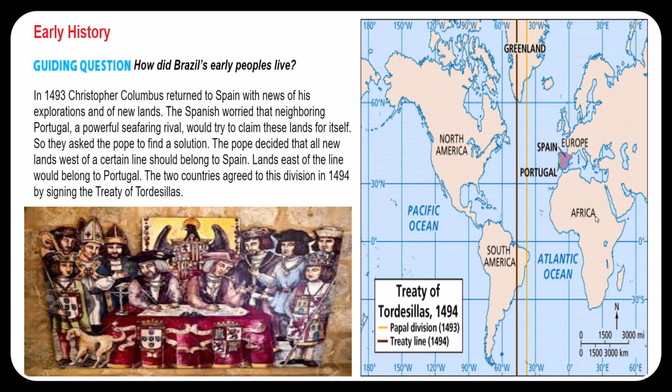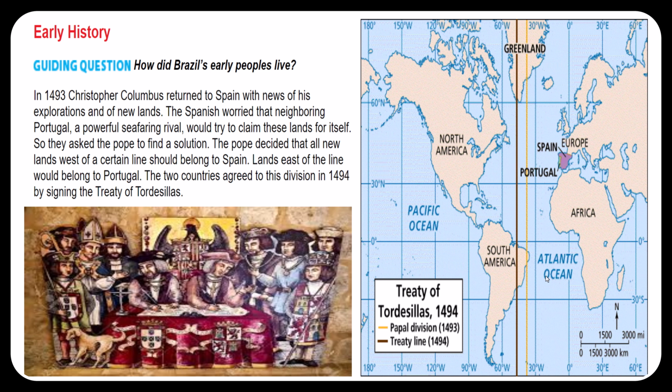Early History. In 1493, Christopher Columbus returned to Spain with news of his explorations and of new lands. The Spanish worried that neighboring Portugal, a powerful seafaring rival, would try to claim these lands for itself. So they asked the Pope to find a solution. The Pope decided that all new lands west of a certain line should belong to Spain. Lands east of the line would belong to Portugal. The two countries agreed to this division in 1494 by signing the Treaty of Tordesillas.